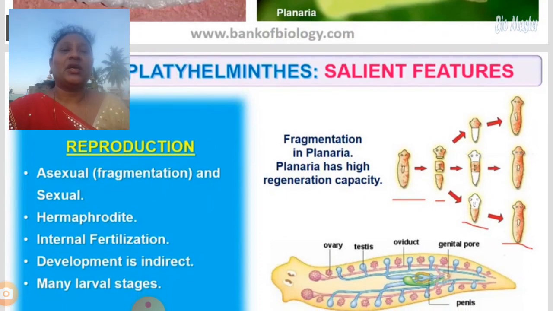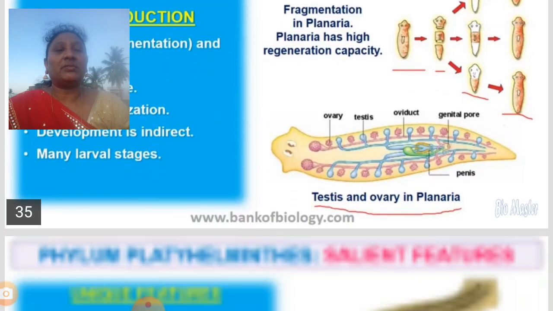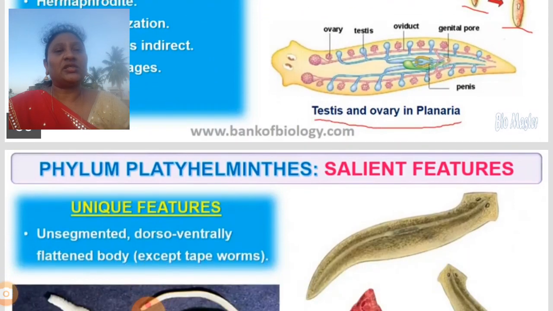You can see about the reproduction. Asexual reproduction, they show fragmentation. You can observe fragmentation in planaria. Planaria has a high regeneration capacity. If a part is broken, each and every part develops into a new individual. They are hermaphrodites, having both male and female sexual organs. They show internal fertilization. Development is indirect, and we can find many larval stages.